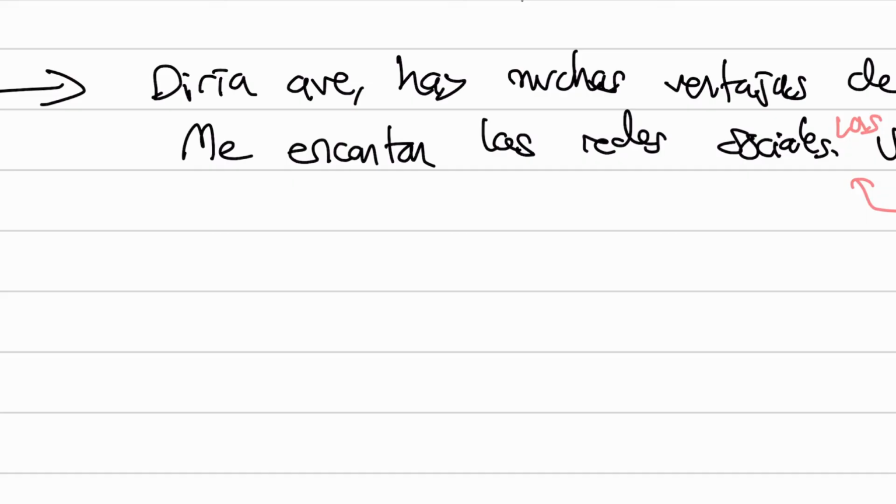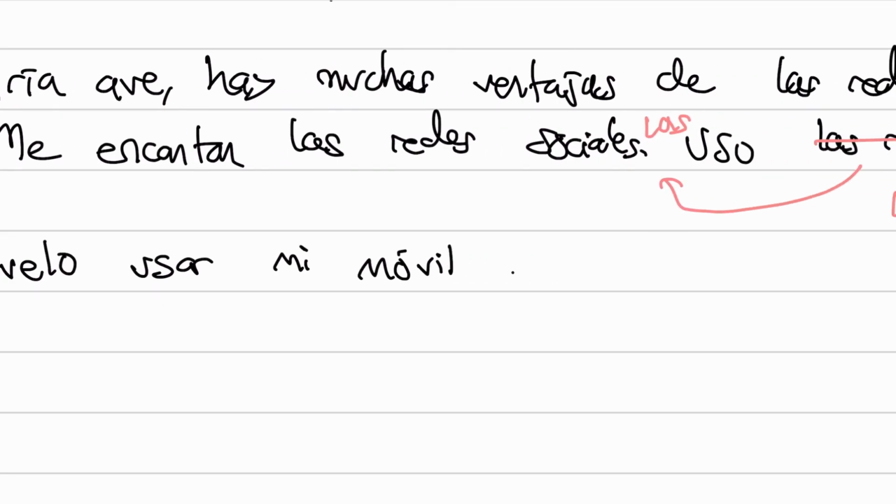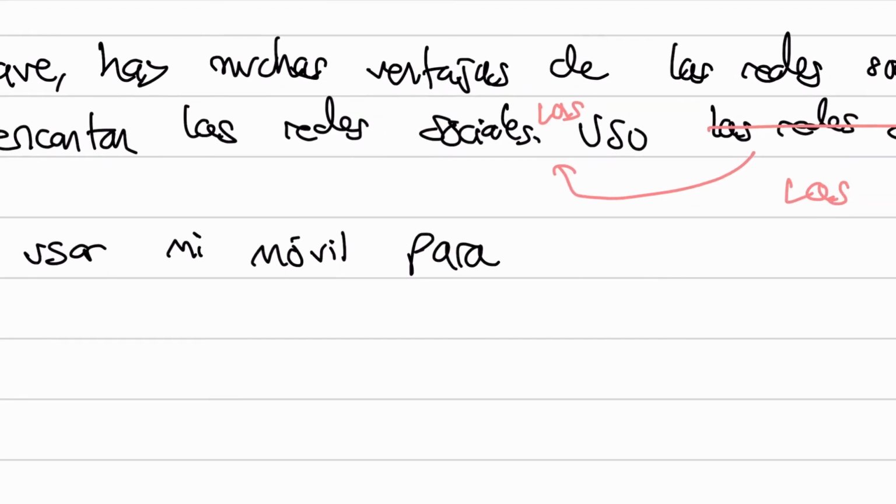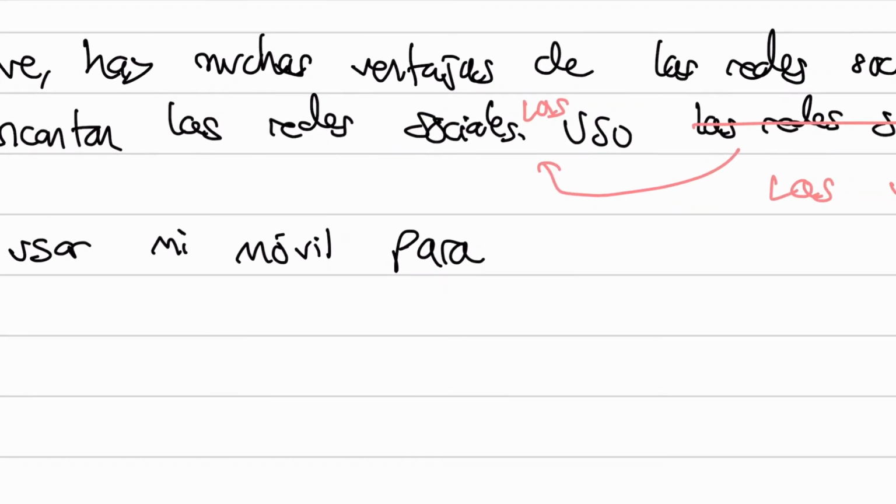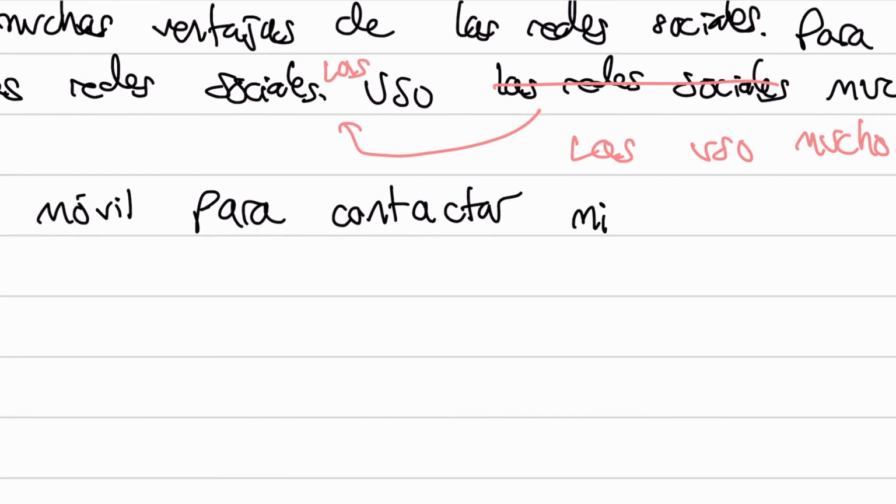Okay, and then also let's talk about other technology, I guess. So suelo is a good word here to mean I usually do something. So suelo usar mi móvil, my phone. And then para, again, to show purpose, and para plus some sort of infinitive. So quizás para contactar, in order to contactar, and I can say mi familia, my family.